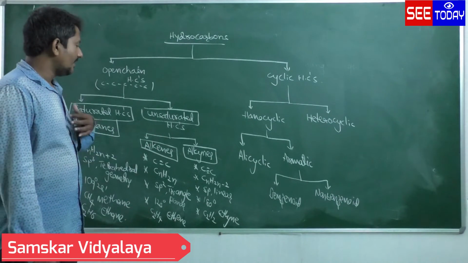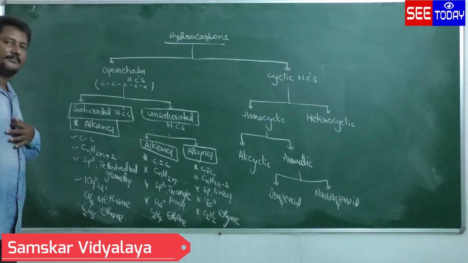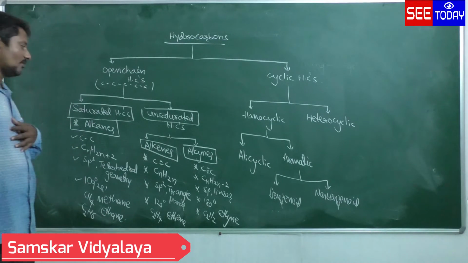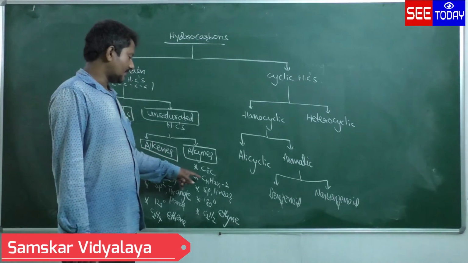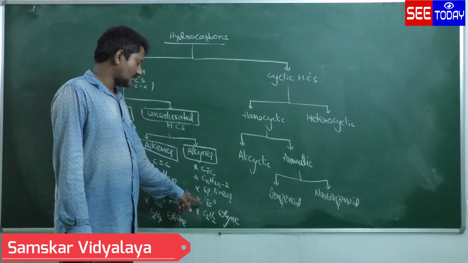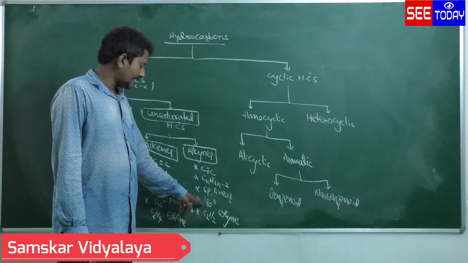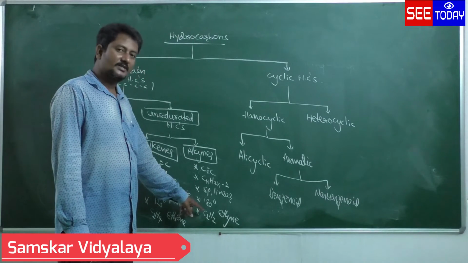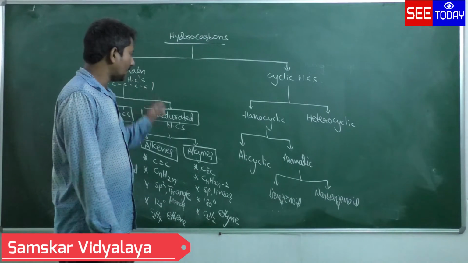Next, alkynes, C triple bond C. C triple bond C containing hydrocarbons are called alkynes. The general formula is CnH2n-2, with sp hybridization, linear geometry, and a bond angle of 180 degrees. The example is C2H2, ethyne. This is about the open chain.